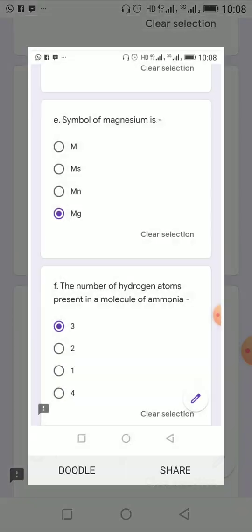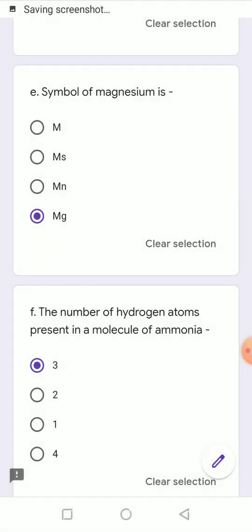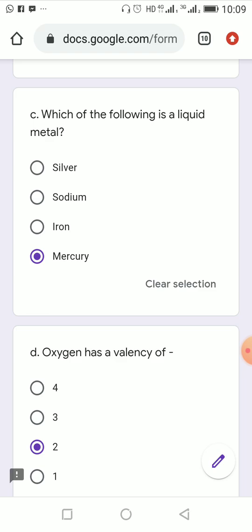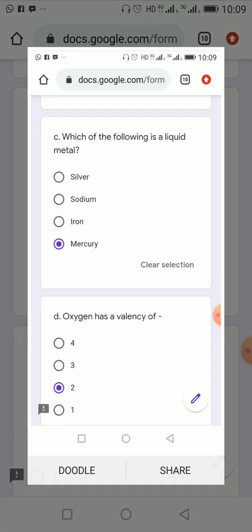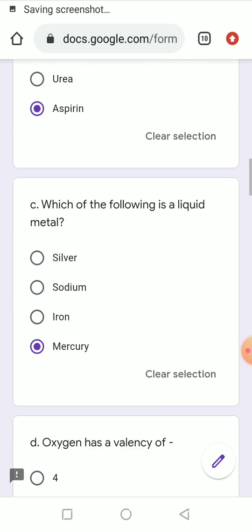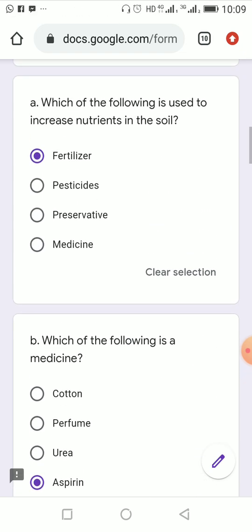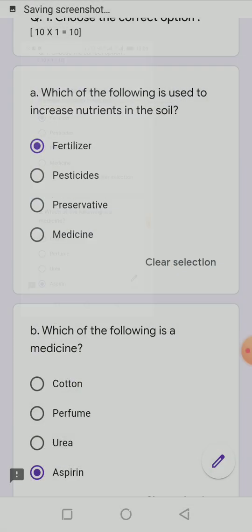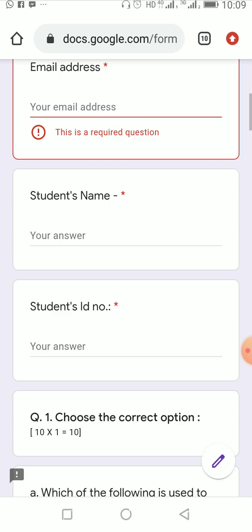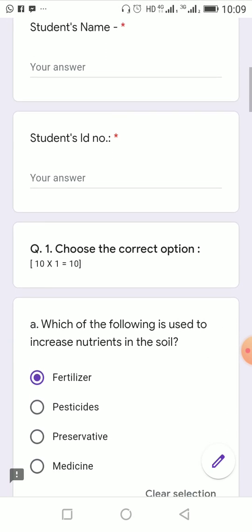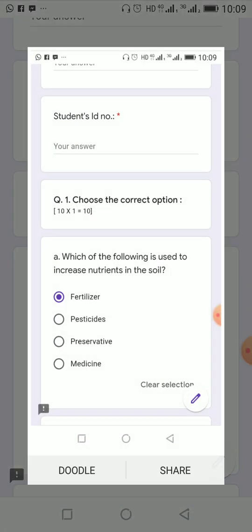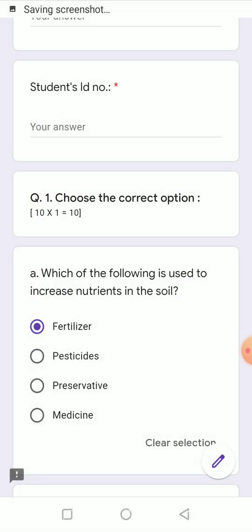So for that reason also, if you take the screenshot, then whatever answer you have given, you have a proof of it. A document will be there with you, so that will help you a lot if anything happens or like that. So you must take the screenshot, okay.